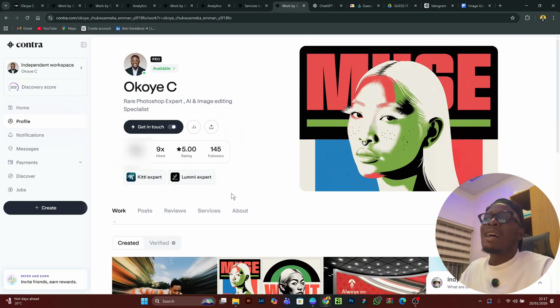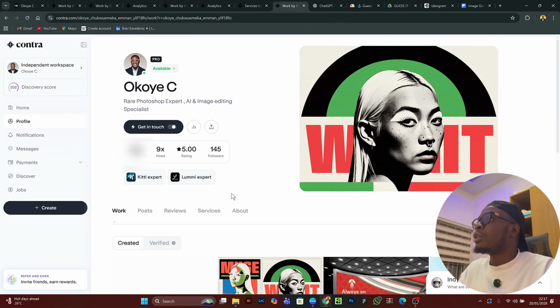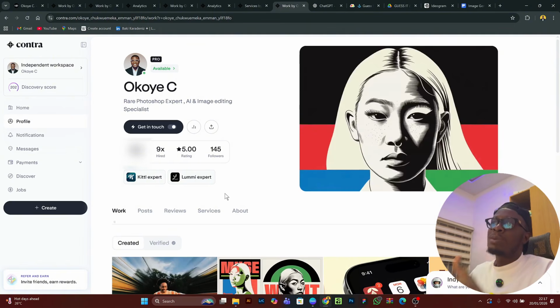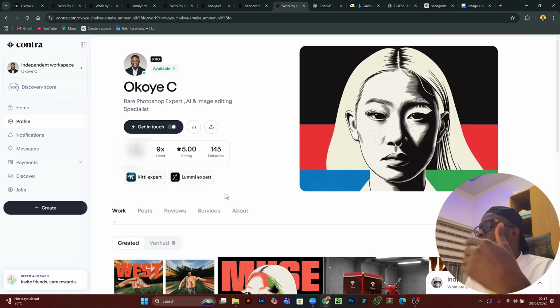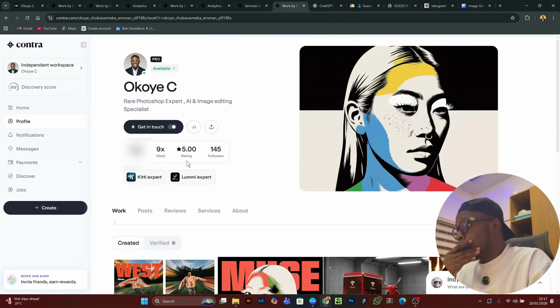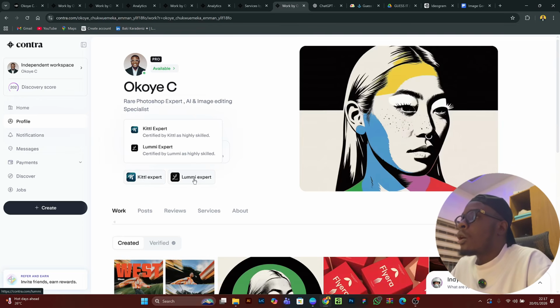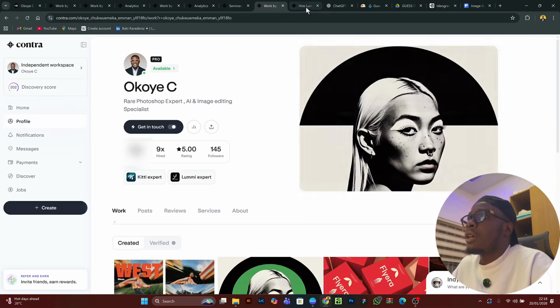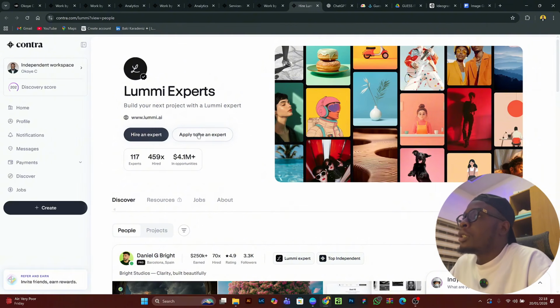There are a lot of badges on Contra. A lot of companies have partnered with Contra, like there's a Framer expert badge, there's a Lovable expert badge, there's Ideogram, and the rest. So how did I apply for this? I went to their page here. If you want to apply for the Lumi expert badge, for example, you click on the badge here, and you see you can apply to be an expert.